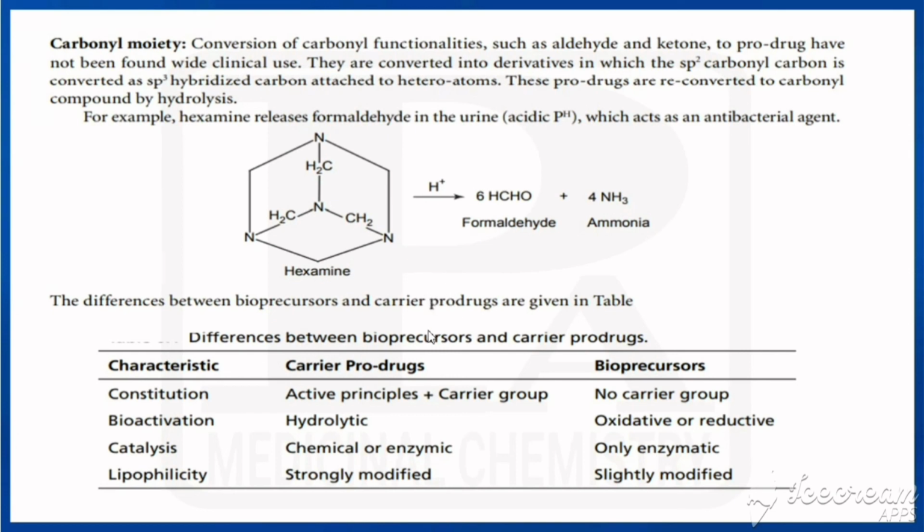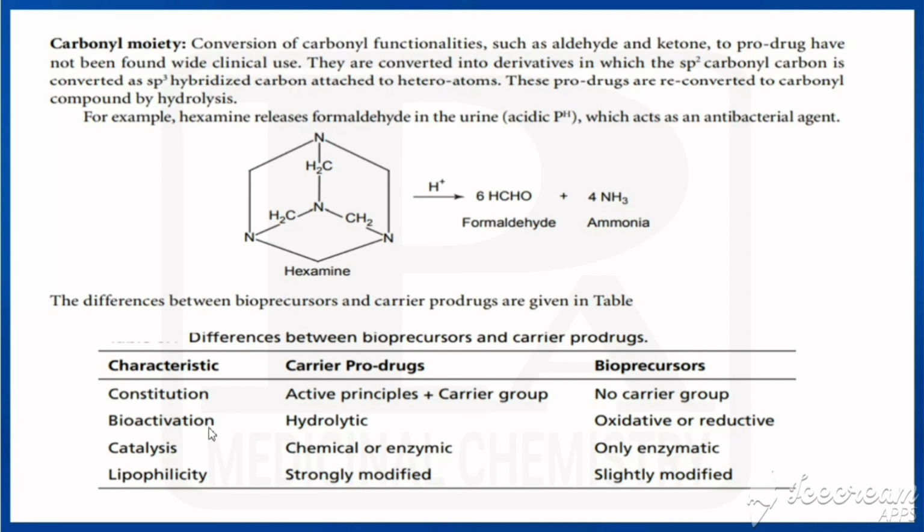Now we'll see the differences between bioprecursors and carrier linked prodrugs. What are the differences? First the constitution. What is the constitution for carrier linked prodrugs? That is active drug plus carrier group. In the case of bioprecursor, no carrier group is there.